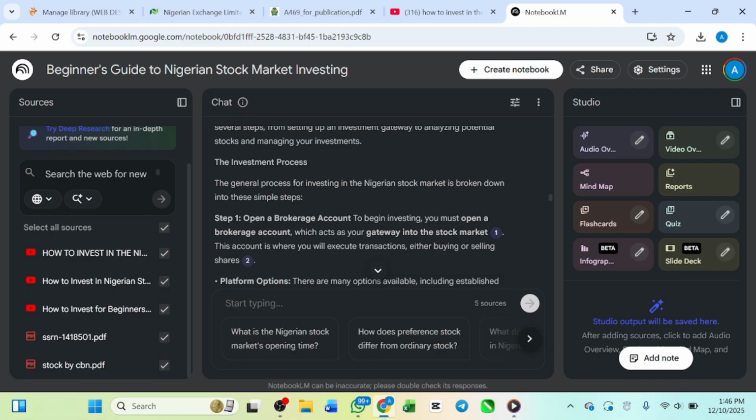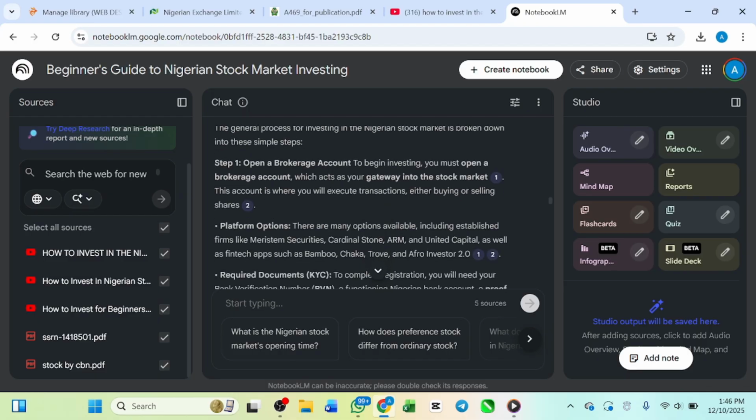You know what a broker is, right? Like Bamboo and PiggyVest, those are brokers. To begin investing, you must open a brokerage account, which acts as your gateway into the stock market. Brokers are the people through whom you can have access to stocks. If you want to get Dangote Cement stock right now, you can go to a broker like Bamboo and buy it, and also Zenith Bank or Access stock. That is the broker for you.